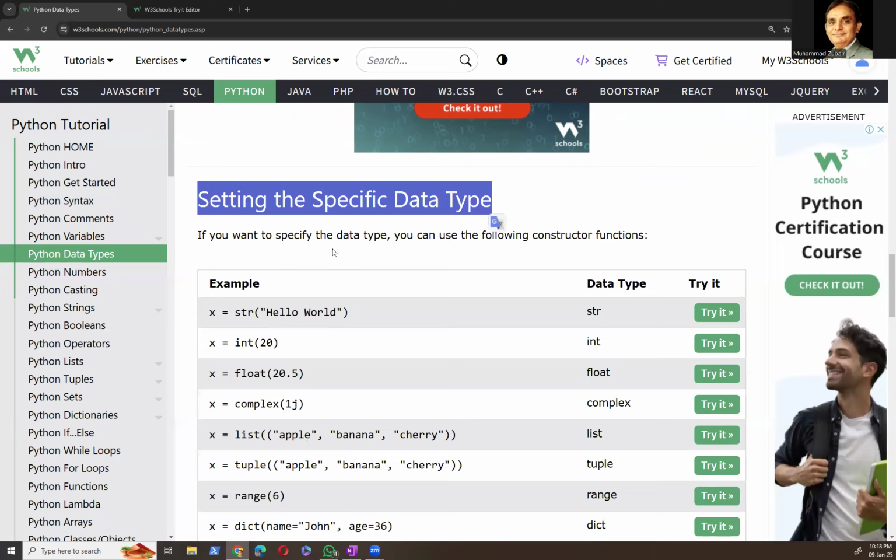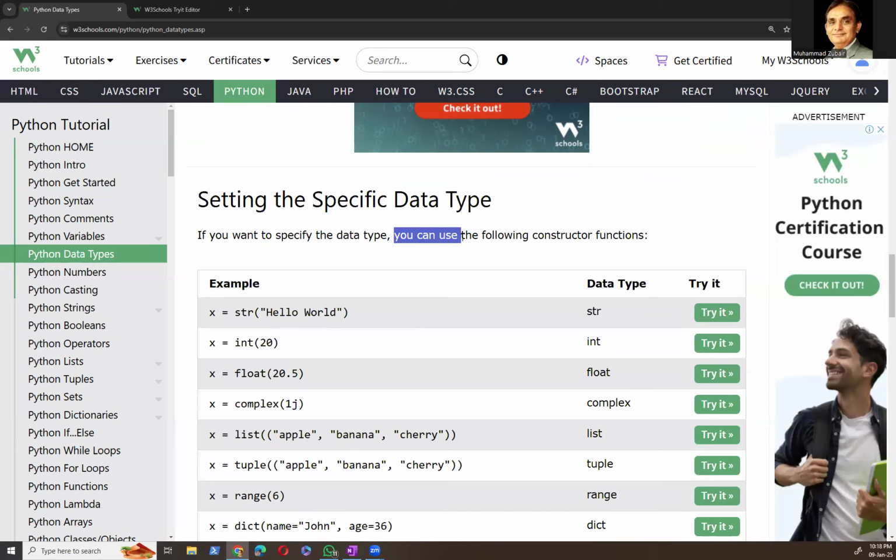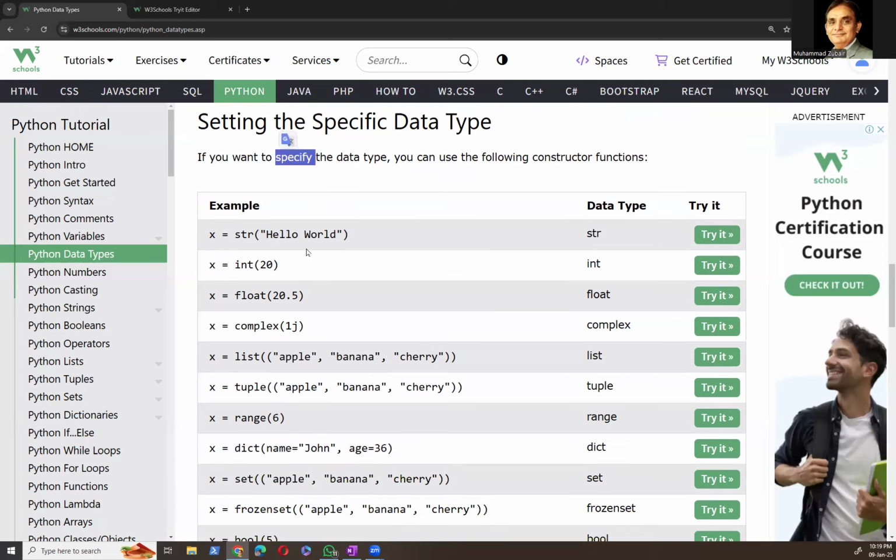Setting the specific data type. If you want to specify the data type, you can use the following constructor functions. It means we can specify the data type by ourselves as well, right? For example, x is hello world, but we are specifying that this is a string.